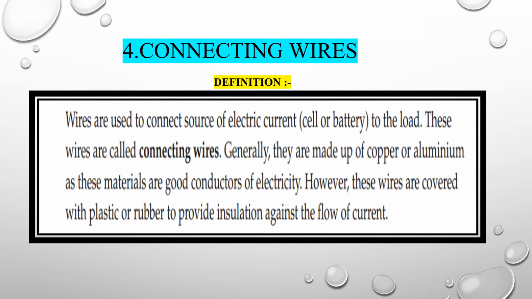Now, connecting wires. Everyone knows that without wires, the electrical circuit cannot form. The wires are used to connect the sources, such as the electric cell and battery, to the load. These wires are called connecting wires. Generally, they are made of copper, a good conductor of electricity. Copper, aluminium, and other metals are used to make them, but mostly copper and aluminium are preferred because both are good conductors of electricity. However, these wires are covered with plastic and rubber to provide insulation against the flow of current. Clear?